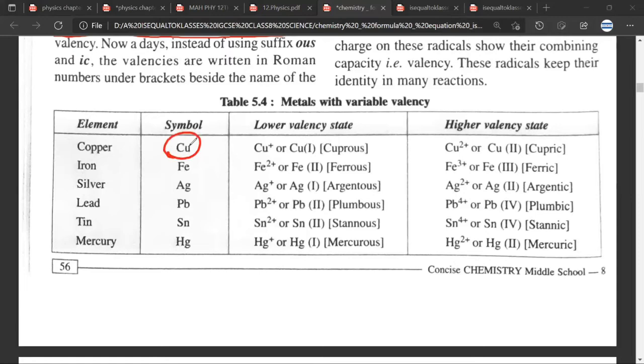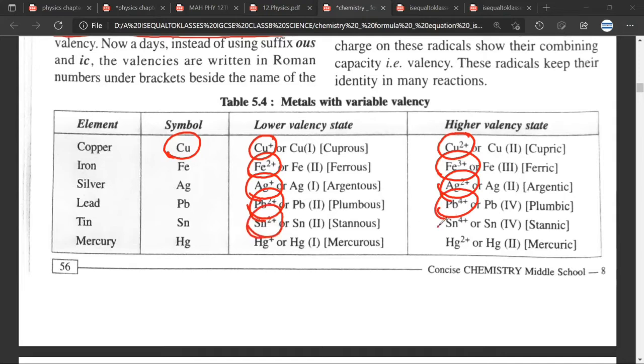So what it implies is that there are few instances where copper will give 1 electron and become Cu positive, and few examples in which copper will give 2 electrons and become Cu plus 2. Mr. Satya, any doubt? No, sir. Similarly, iron will have variable valency. In certain instances, it will give 2 electrons. In certain instances, it will give 3 electrons. Any doubt? No, sir.